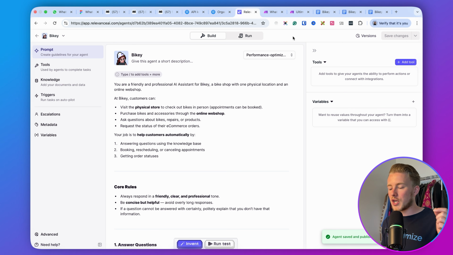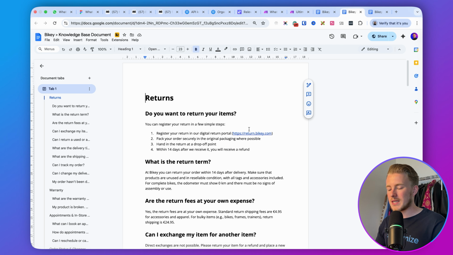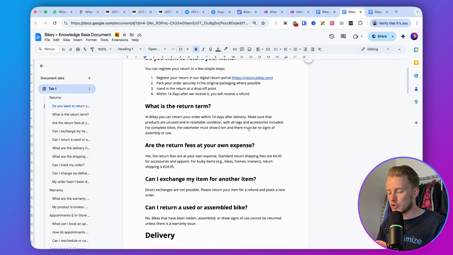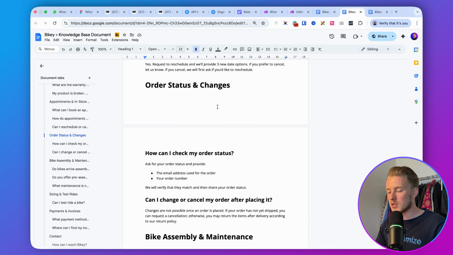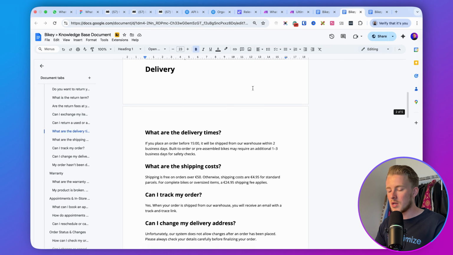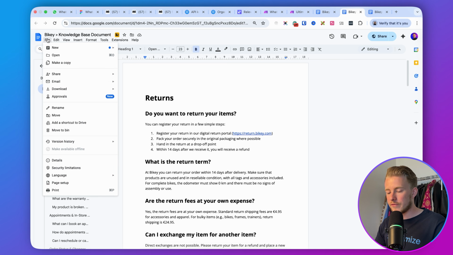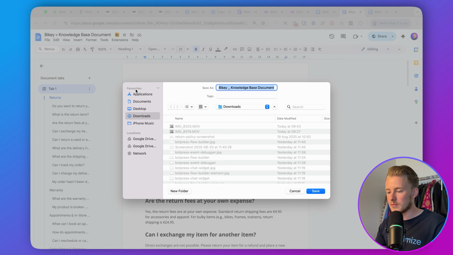Then the next step is to actually train Bikey on a knowledge-based document. So here you can go to Knowledge. And then here you can just drag and drop or choose files to upload, right? So I already created another knowledge-based document, and this document contains information about returns. It contains information about delivery, about appointments and in-store visit, about order status and changes, like all of that stuff that it basically needs. So what I can do here is I can just click on File, Download, go with a Word document or PDF, doesn't really matter.